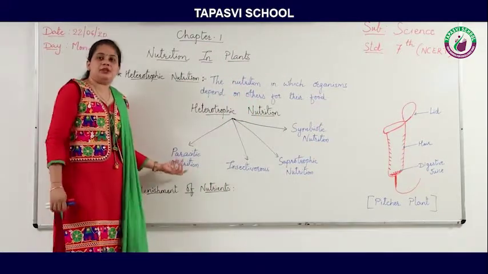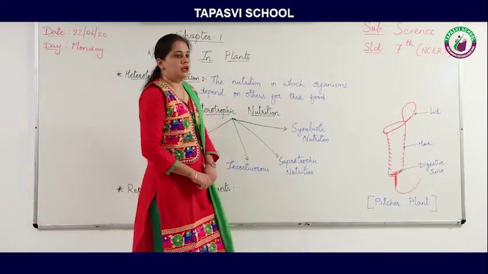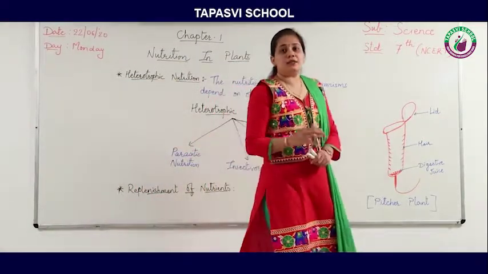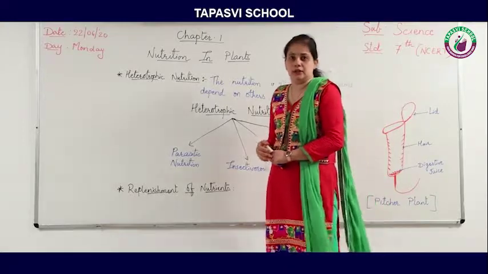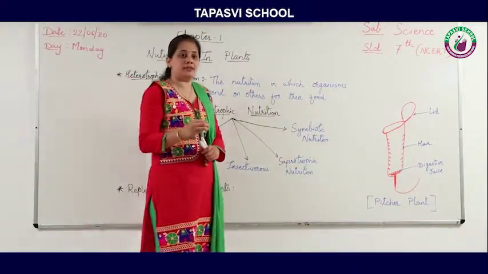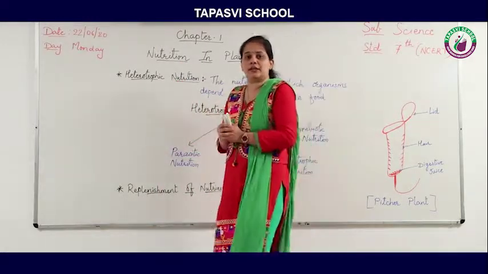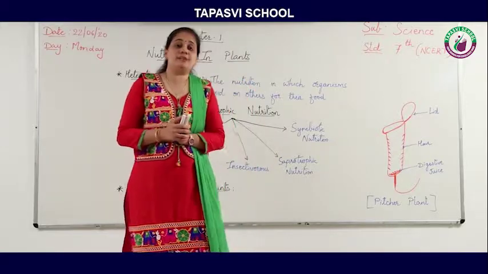Let's study each in detail. First, parasitic nutrition. Parasite means which live on others. For example, if any organism is taking food and nutrition from another organism, then it is known as a parasite.